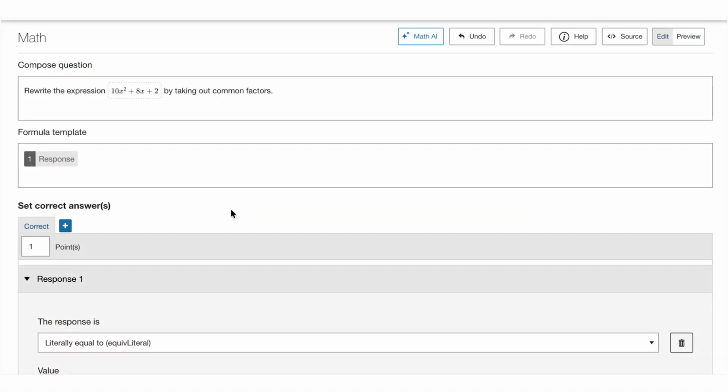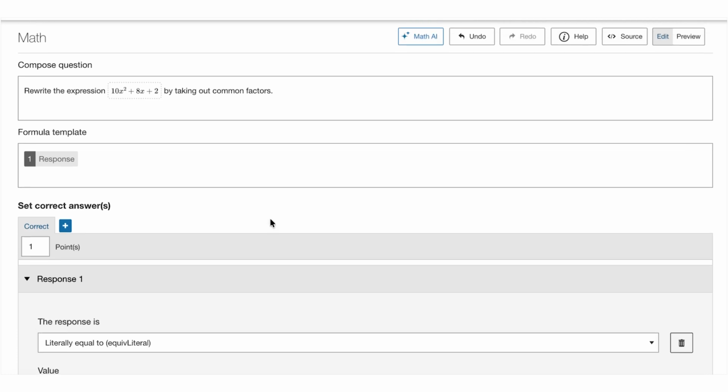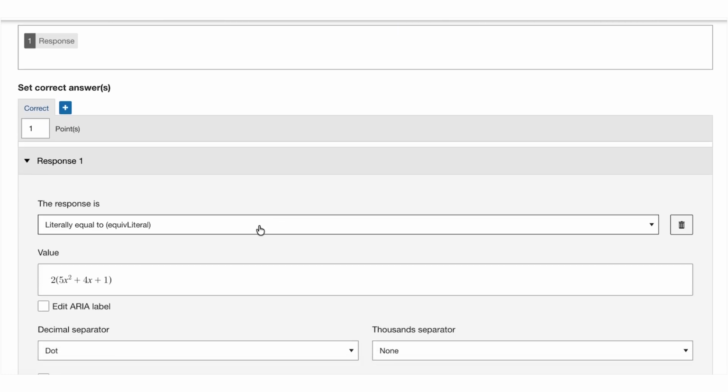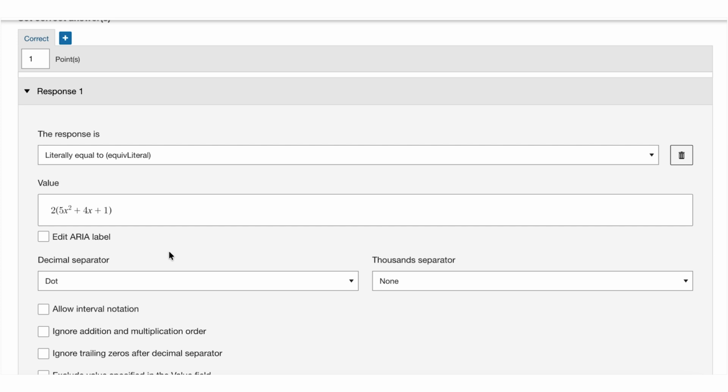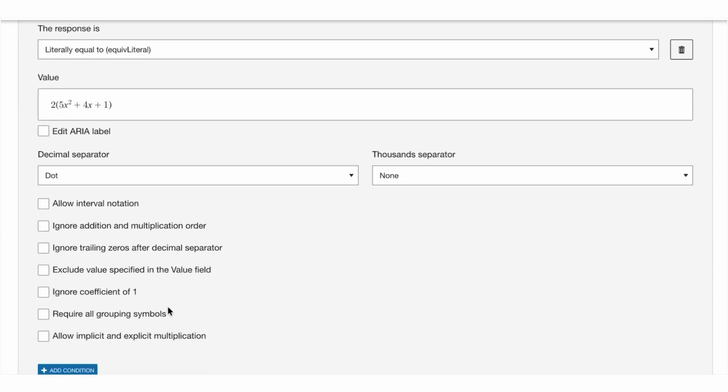So let's take a look at the new implicit and explicit multiplication option for our literally equal to method. Now this is really for math questions where there's more than one valid way to write the same expression, specifically if you're using the literally equal to scoring method. And what this method does is that it treats implicit and explicit multiplication as equivalent. So answers that differ only by the presence of a multiplication symbol are now scored as correct.